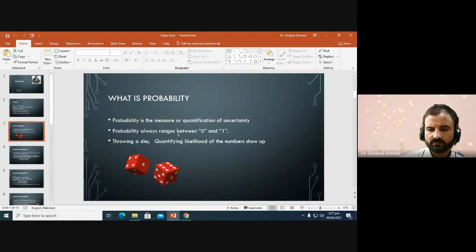We have 1 by 6 chance of occurrence of 1, and 1 by 6 chance of 3, and 1 by 6 chance of 6, and so on. So when we throw a die, we don't know what number will show on the upper face of the die. So we use probability to quantify this uncertainty in such cases.